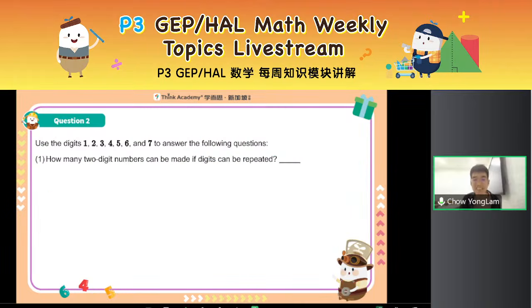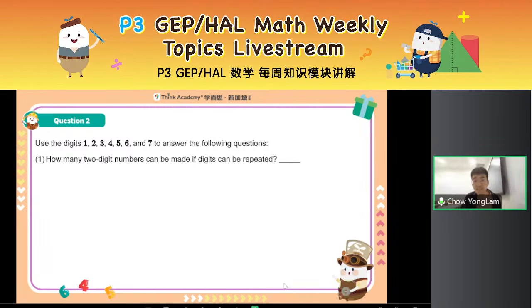Now, the second question is very common in addition and multiplication principle, right? We want to use the digits 1, 2, 3, 4, 5, 6, and 7, right? And see each of the questions. How many 2-digit numbers can be made if digits can be repeated? Now, this is a forming numbers question given a set of digits, right?